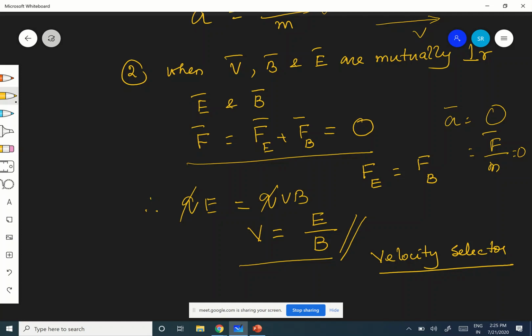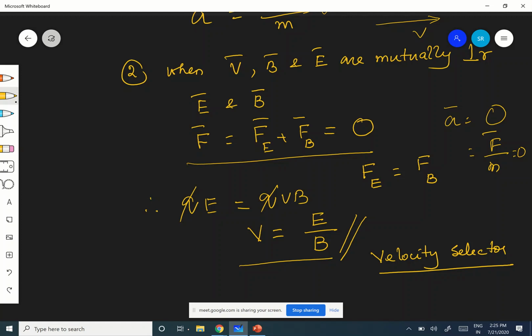For example, in a region there are charged particles moving with different velocities, and I want to pick up a charged particle with a definite velocity. In the space where the charged particles are moving, I have to apply the electric and magnetic field such that V is equal to E by B.